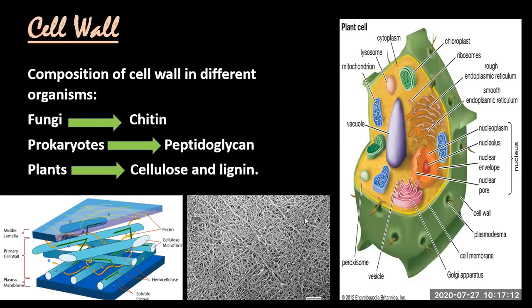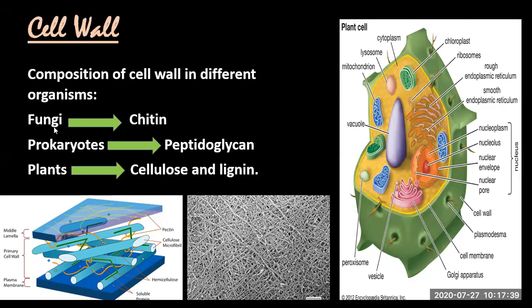Look at the scanning electron microscope image of cell wall. Can you see the criss-cross arrangement? It makes cell wall strong. ऊपर नीचे layers हैं fibrils की, and it makes the cell wall strong. Acha, what is the chemical composition of cell wall in different organisms? It is not the same.